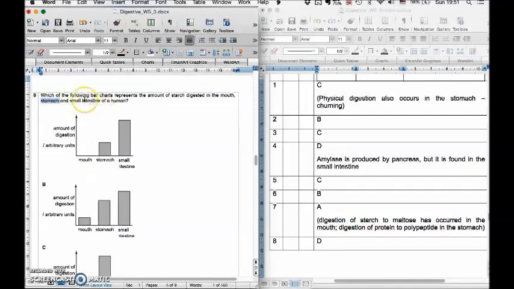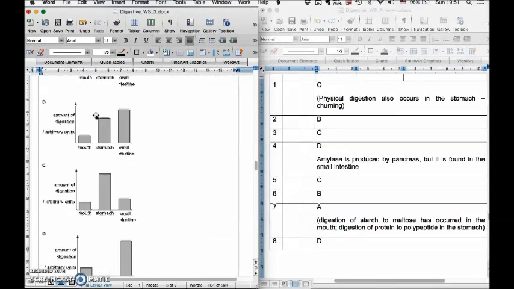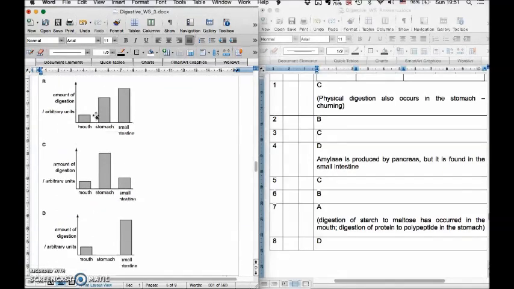In the small intestine, there's amylase produced by the pancreas, so starch will be digested there. There will be more starch digested in the small intestine compared to the mouth because the food is in the small intestine for a longer time. So the answer should be D: starch is digested in the mouth, none in the stomach, and the small intestine has the most.